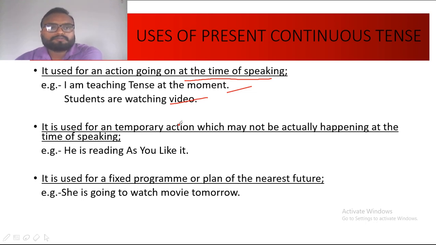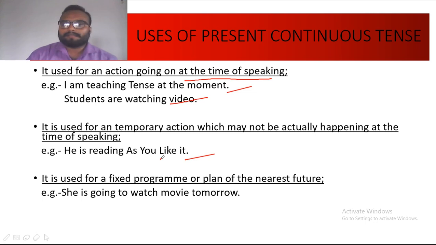Second, it is used for a temporary action which may not be actually happening at the time of speaking. For example, if I say, he is reading As You Like It. It may be that the subject is not reading at the time. While I am speaking to you, he is not reading in front of me.